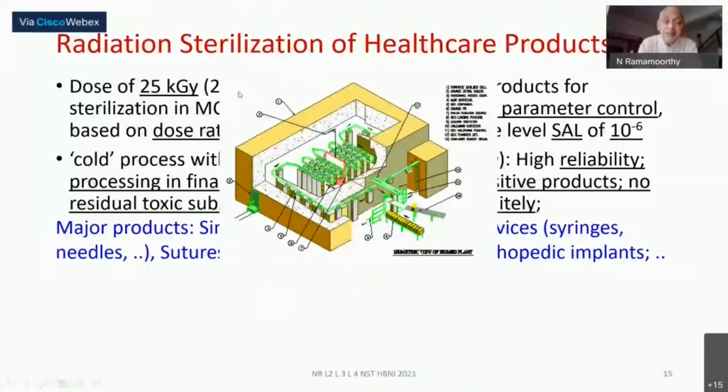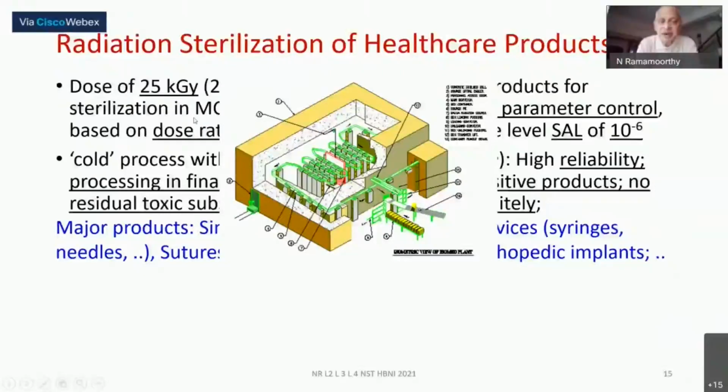And this is how the plant will look like. You have a very large radioactive source here, that is the red one shown here. There is a labyrinth through which these materials in the final finished packed form go, and they move, and the speed of the movement and the time of residence are such that they all stay for an equal amount of time on both sides, and then they come out on the other side and are removed. The calculated arrangement of the transition time and the radiation dose level from these sources will be such that at the end of it, it would have received 25 kilogray.